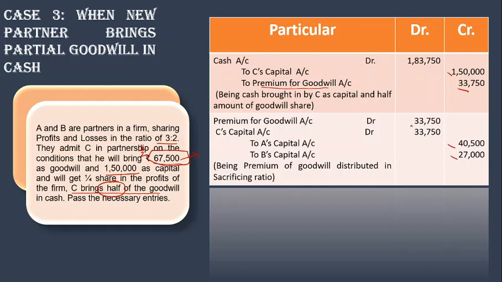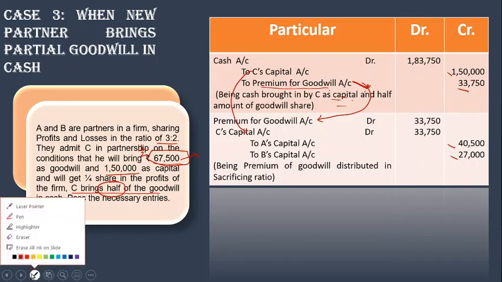Now premium for goodwill is opened with 33,750. The rest of the money will be taken out from C's capital account. Just connect it with the previous question, where he was unable to bring any cash for goodwill, so the entire goodwill share was taken out from C's capital. But in this question he is bringing some amount, so the amount which he brings in cash will be recorded as premium, and the same amount will be transferred here for the distribution, and the rest of the amount will be transferred from his capital. So this is the case.